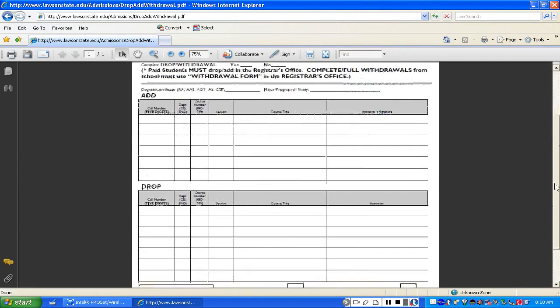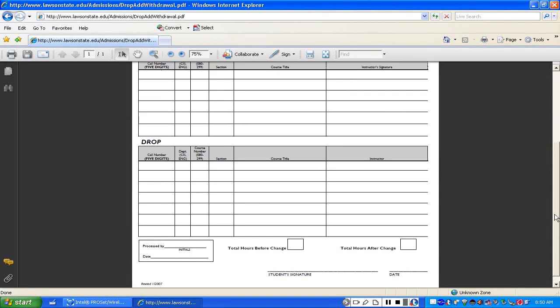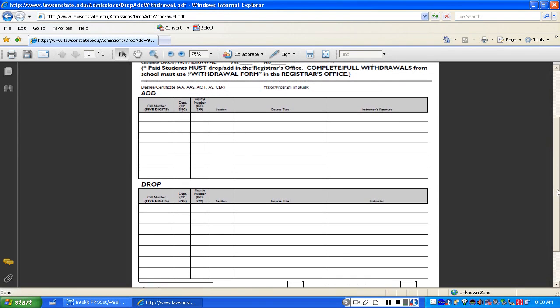Okay, so let's go through. We looked at the form. Let's look at the bottom of it. The student signature is required, but notice that the advisor's signature is not required. So you can do this on your own. But notice also that the instructor's signature is required, because it's important, for example, if you're adding a course, that the instructor approves you adding to their course, because you're probably adding late. That means you may be coming in a day or two late. The other thing is that the instructor that you're dropping, that instructor has the right to know if you're dropping their course, so they're not out there looking for you.